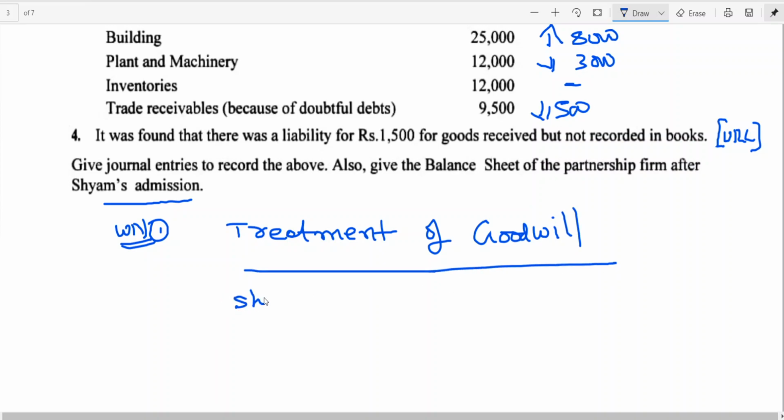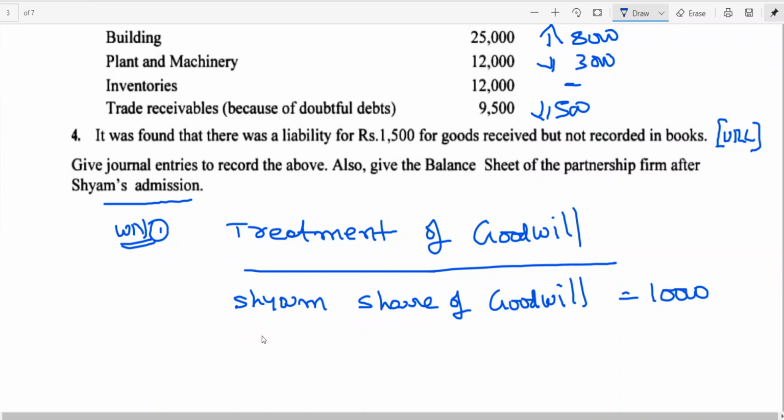First, Shyam share. What is Shyam share of goodwill? 10,000.